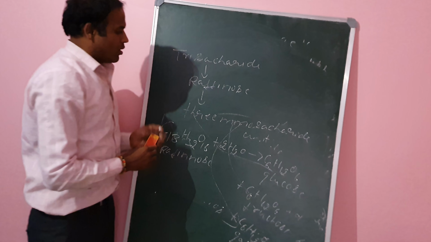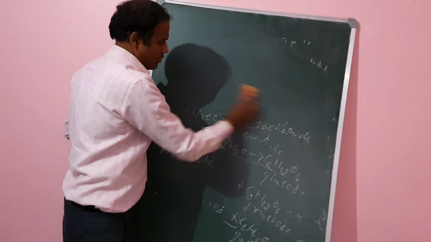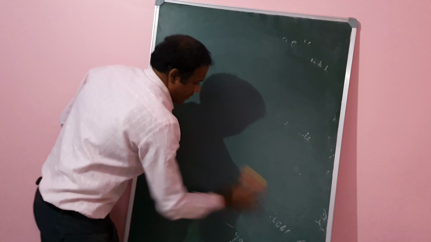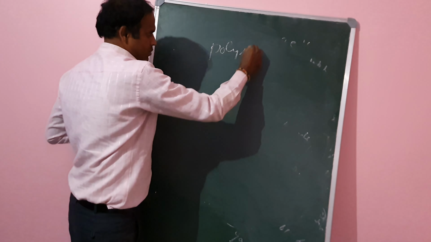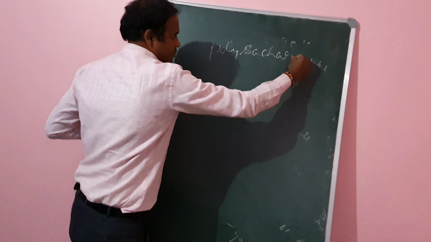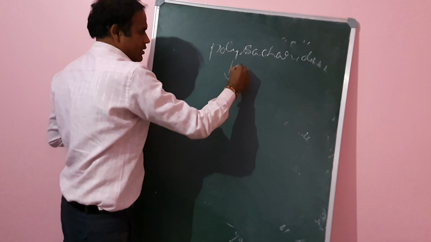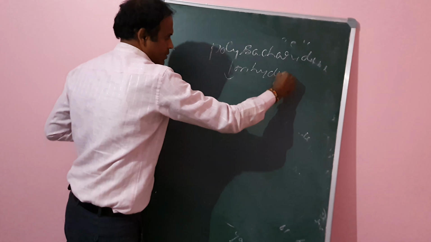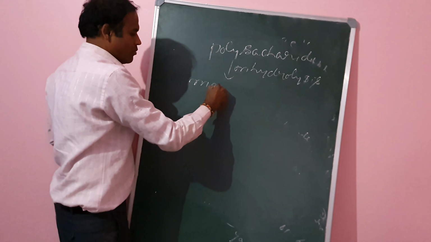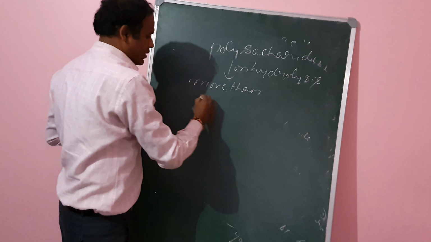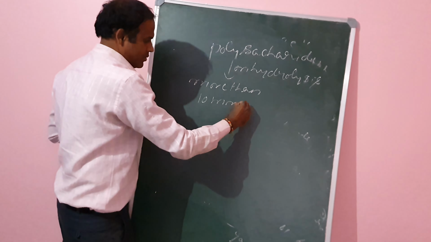Then we go on to the polysaccharides. A polysaccharide is a carbohydrate which on hydrolysis gives more than 10 monosaccharide units.